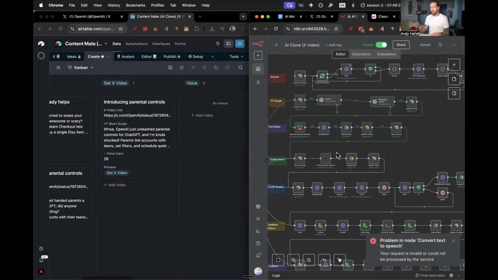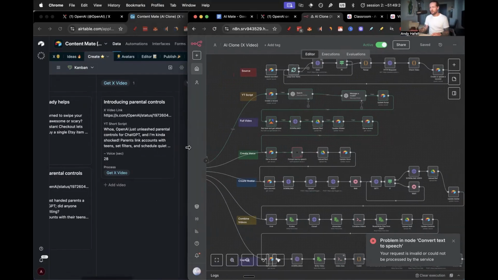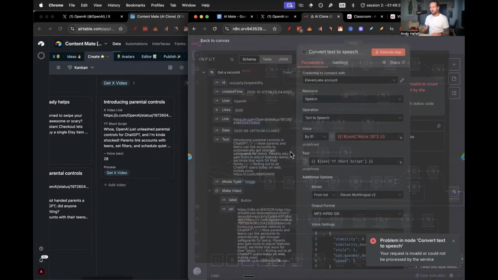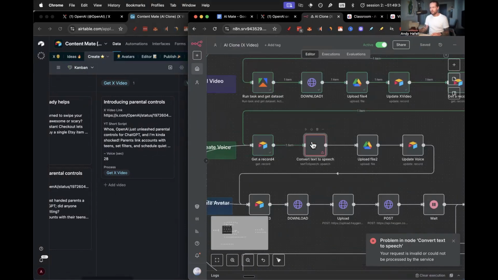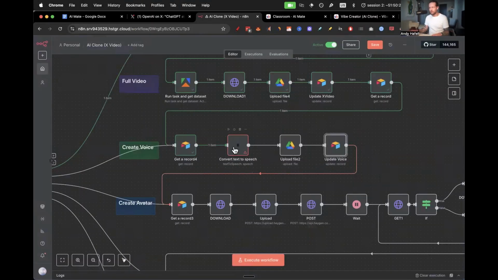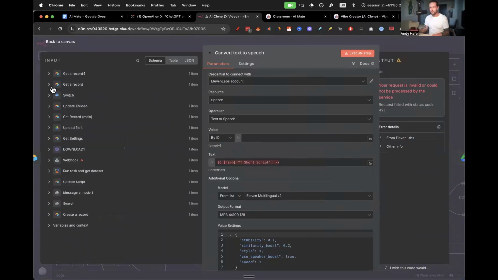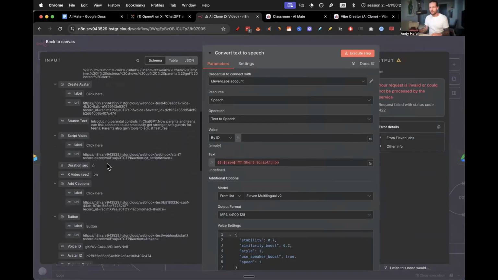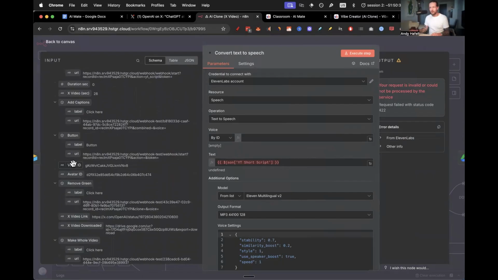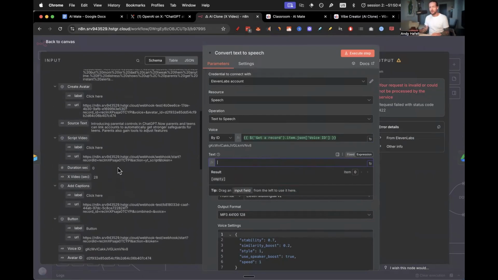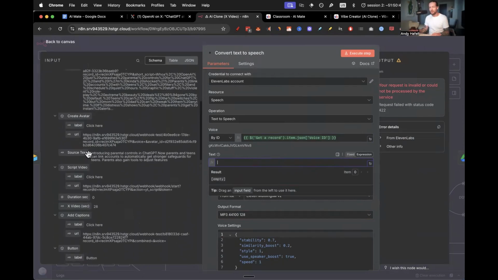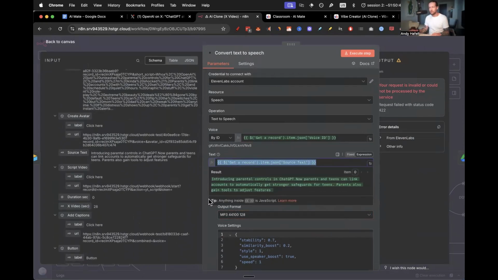So here we run into one issue that's completely normal. I did change a little bit of things here, so I need to change that. That's perfectly fine. There's a get record 4. Wait, it's here. So get a record voice ID right here. And the text as well, we're going to put as the YouTube script. So there's a lot of moving parts here, but once it's set up, it is really easy to use.